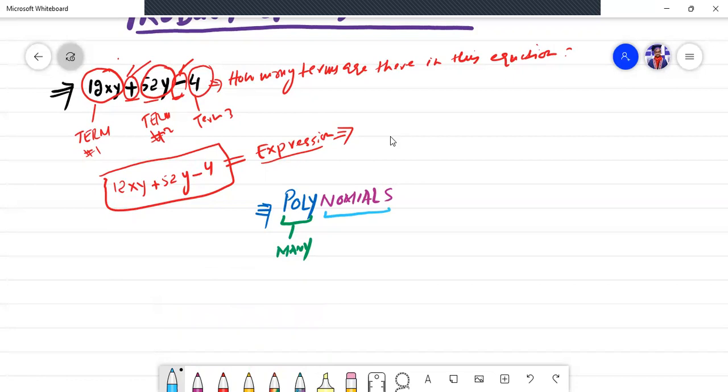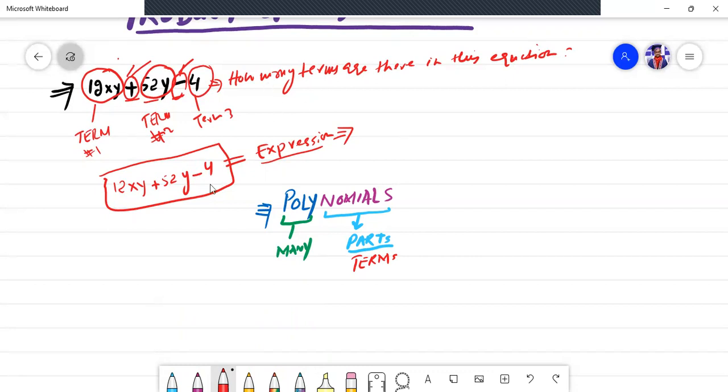What do you mean by nomials? Nomials means parts. They are also known as terms. So polynomials means many parts or many terms.